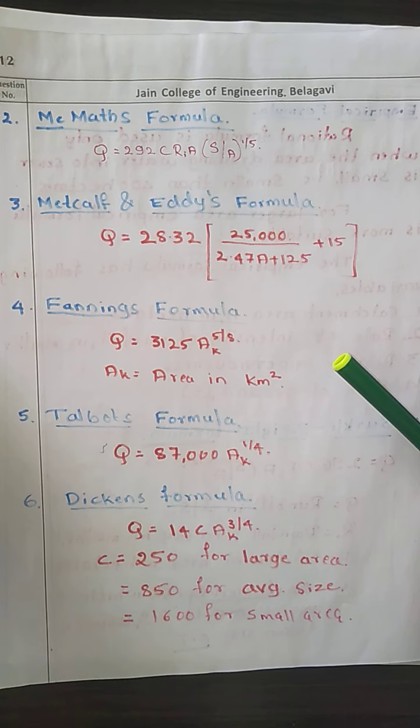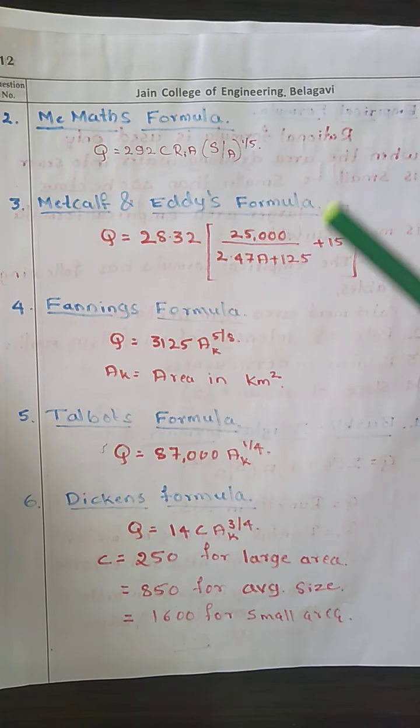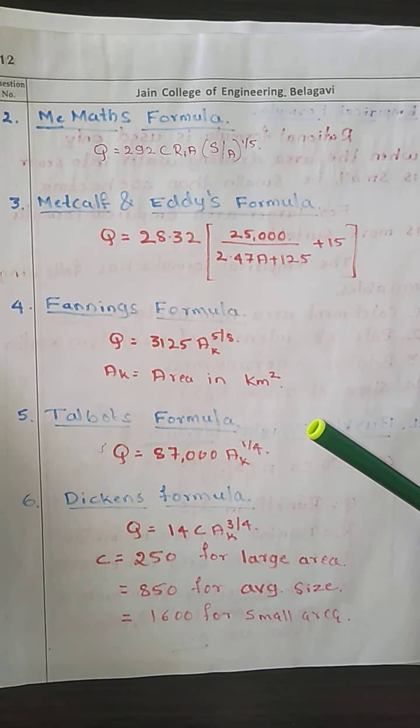Then Metcalfe and Eddy's formula, where runoff is given by Q equals 28.32 multiplied by 25,000 divided by (2.47 A plus 125) plus 15. This formula contains only the expression for the catchment area.